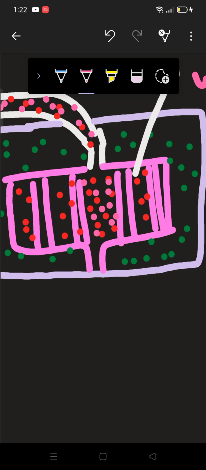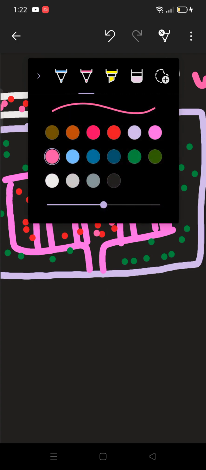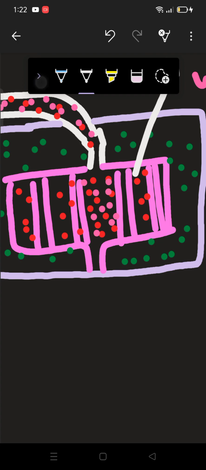All right, so here what will happen? This nitrogenous waste, as we know that diffusion is what? When the things are moving from the higher concentration to the lower concentration. Now here the nitrogenous waste is there, and here nitrogenous waste is not here. So what will happen? The thing will move from the higher concentration to the lower concentration.